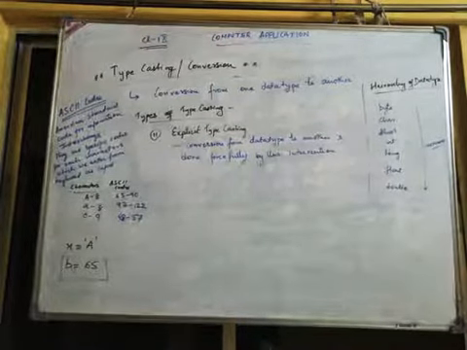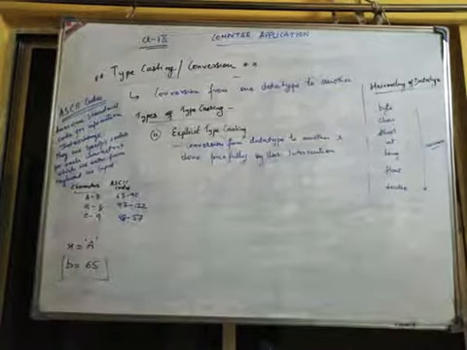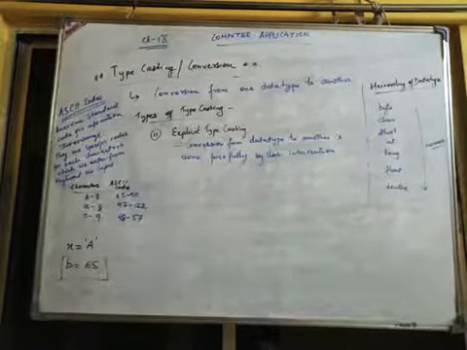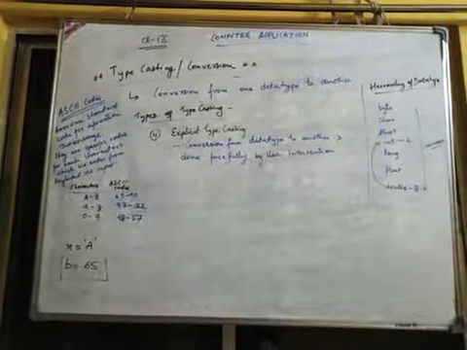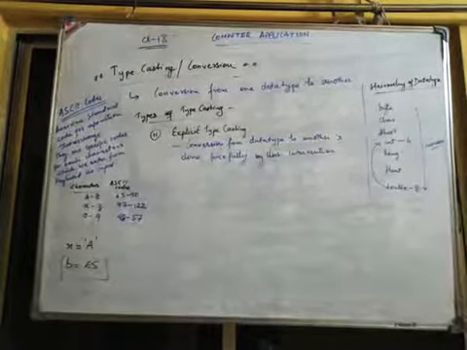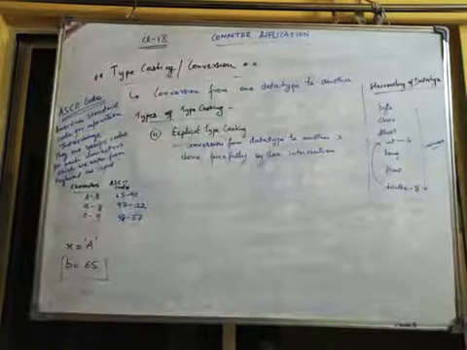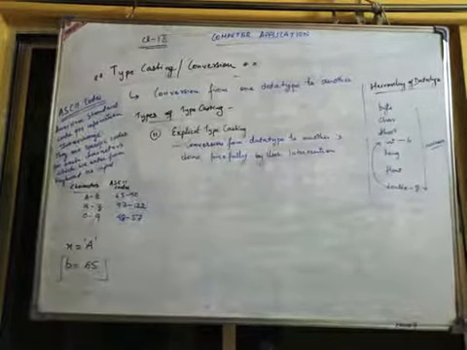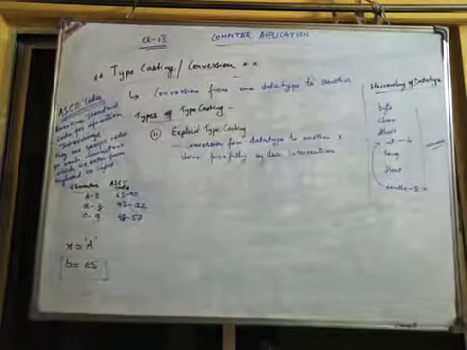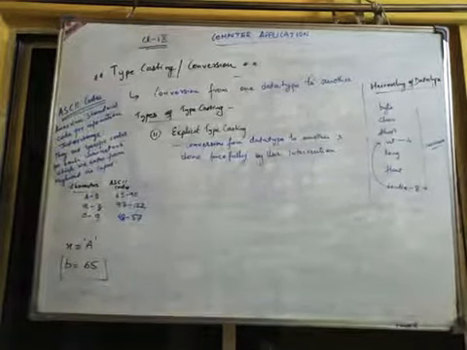Since int's size is less and double's size is bigger, double is 8 bytes and int is 4 bytes, so if I convert from double to int, I have to follow explicit typecasting. We have to do it forcefully. We cannot do it automatically. From small to big it can happen automatically, but converting from a bigger data type to a smaller data type I have to do forcefully. That is your explicit typecasting.